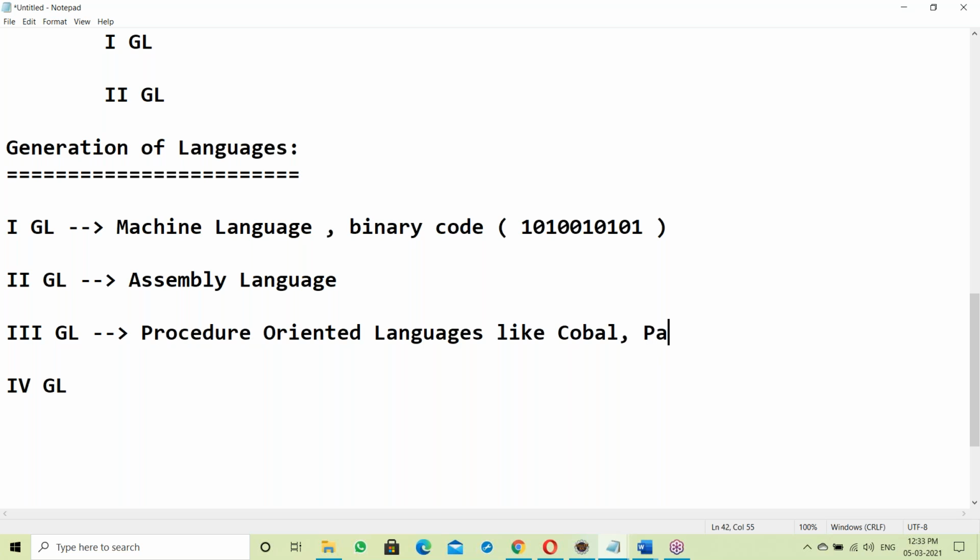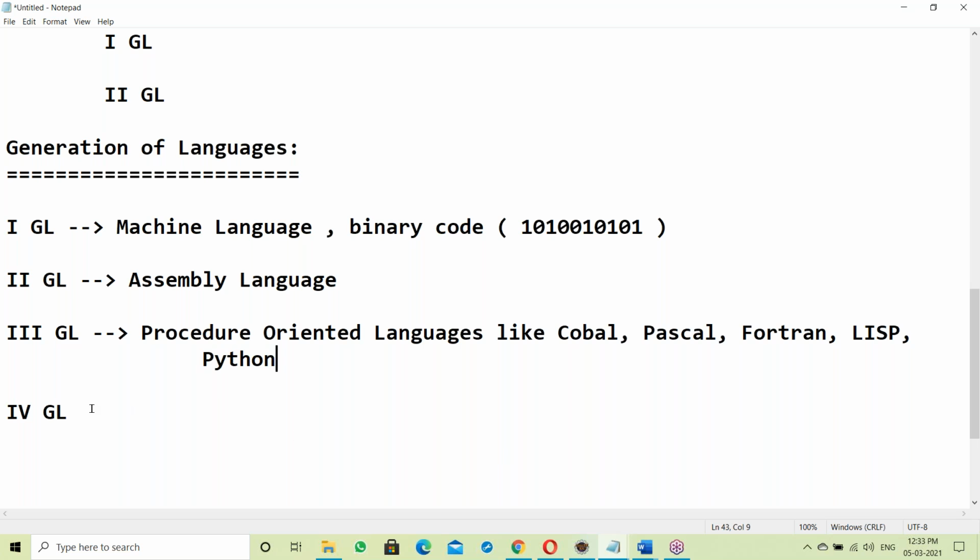Next, Pascal. This is outdated, no one is using it. Fortran is also a very old language. Next, AutoCAD Lisp, used for drawings like civil and mechanical drawings. One more is Python. Python comes under procedure-oriented languages, since the procedures concept is available.